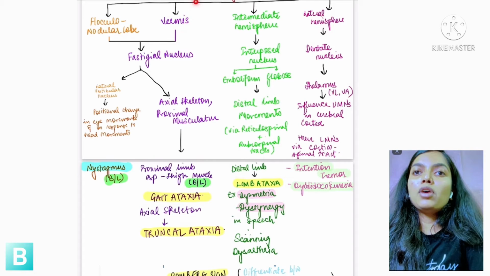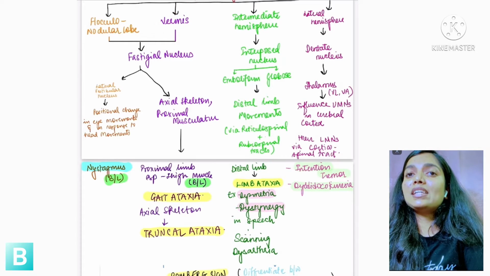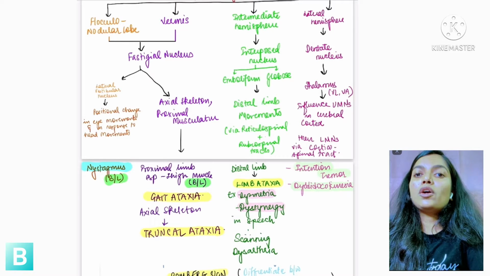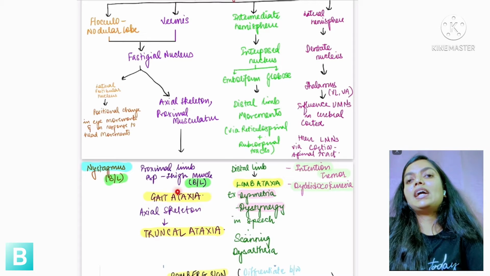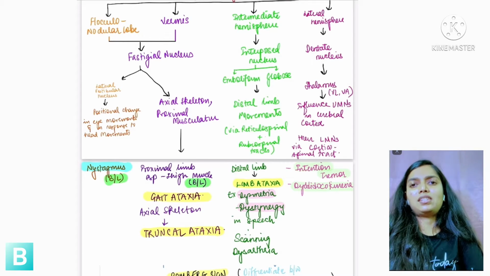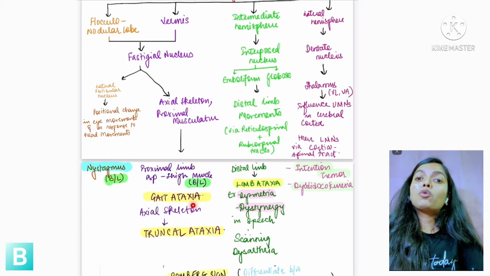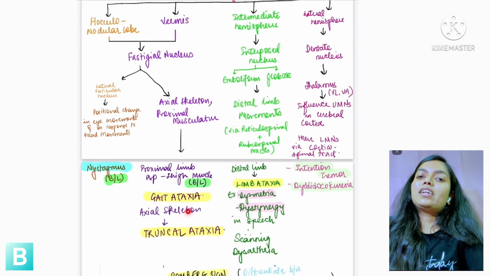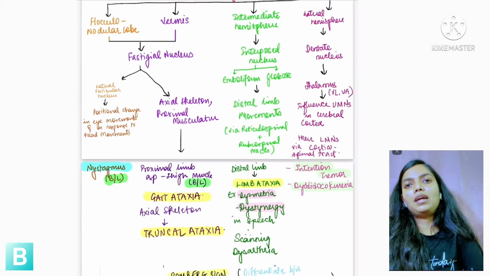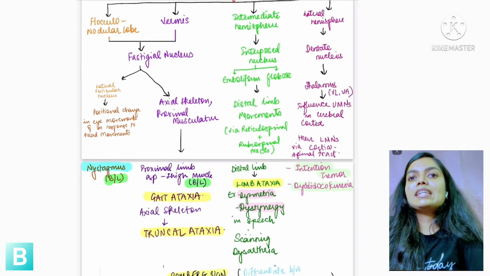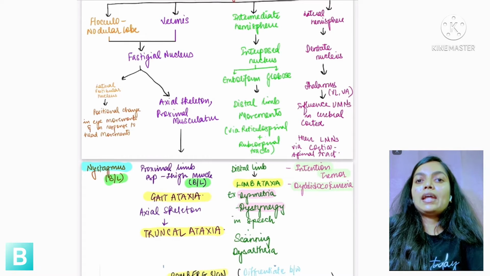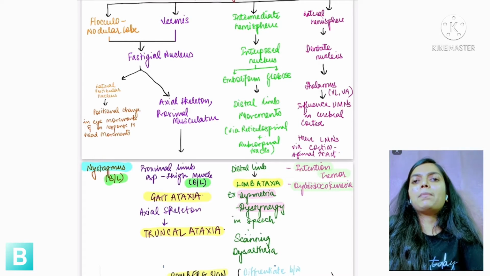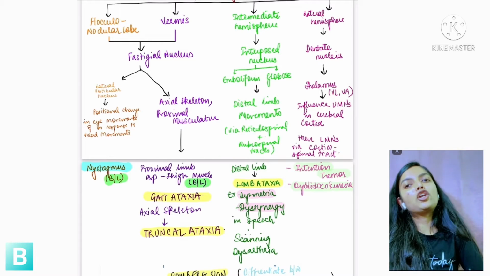Then the vermis. If the vermis is lesioned, then it will cause gait ataxia and truncal ataxia. Now, what is ataxia? Ataxia is imbalance, basically. But the question is what type of imbalance, whether it is standing imbalance or sitting imbalance. This corresponds to axial skeletal imbalance and proximal musculature. If your proximal limb muscles are hampered, then you will get gait ataxia. A very special example is the thigh muscles, which are part of your proximal limb.